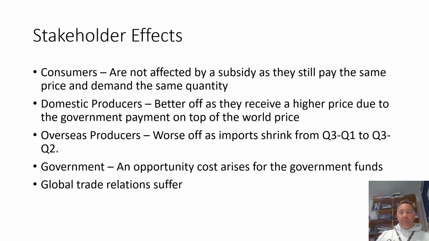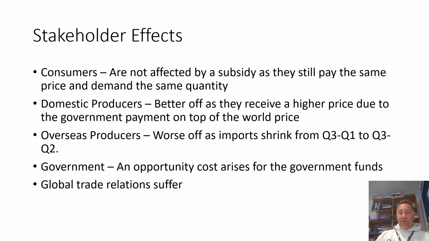The government, well, the government is going to cost them a lot of money, isn't it? And so an opportunity cost is going to arise for the government funds. The money is going to be going to subsidising private industry and providing jobs effectively, but it could have been spent on the NHS, it could have been spent on education, it could have been spent on roads and infrastructure. And so there is an opportunity cost that arises. The taxpayer is in effect paying to subsidise industry.